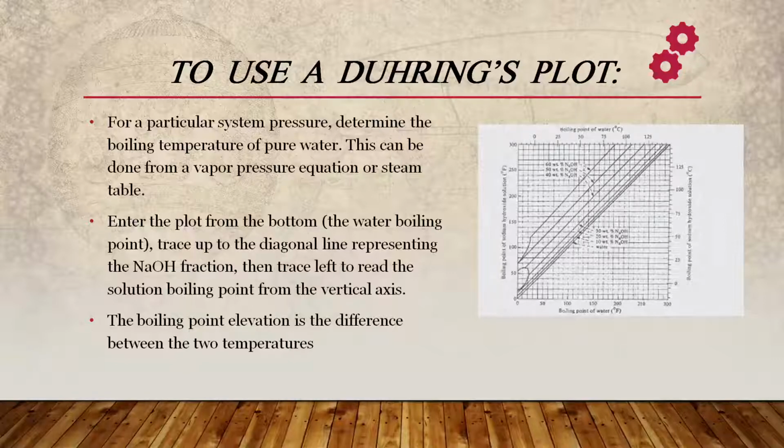Duhring's plot of caustic soda solution is plotted here. You can see this. The boiling point of sodium hydroxide solution is given in Fahrenheit. Boiling point of water is marked in Fahrenheit. Boiling point of sodium hydroxide solution in degrees Celsius is here. Boiling point of water in degrees Celsius is on the upper x-axis. So this graph is about the caustic soda solution.